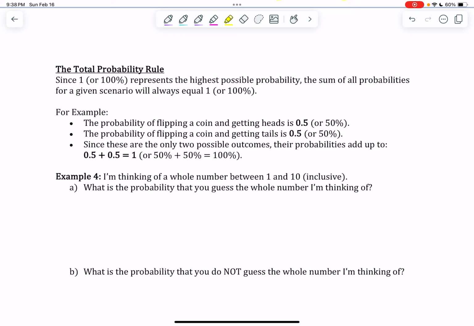Now, those are the 2 possible outcomes that can exist when I flip a coin. Nothing else can possibly happen, which means when I add up all of these probabilities, if they were decimals or fractions, they will add to give me the number 1. But if it's listed as a percentage, it will add to give me 100%. The thing that's kind of cool about that is if I'm down the road listing all of the probabilities of all of the different possible outcomes, I should be able to double check that my probabilities make sense by adding them together and seeing if I get either the number 1 or 100%.